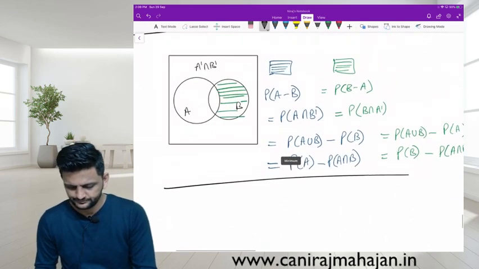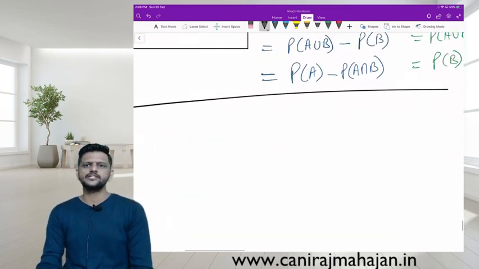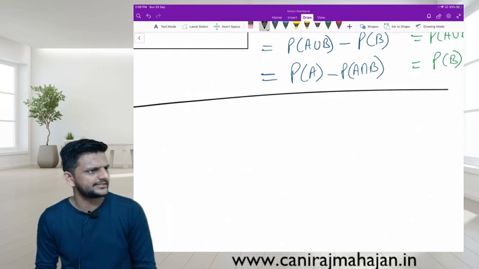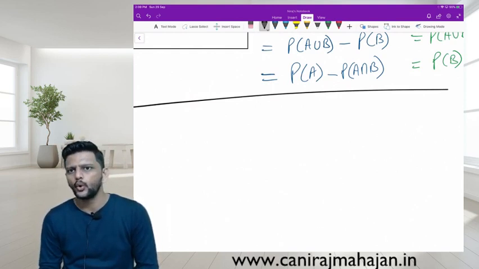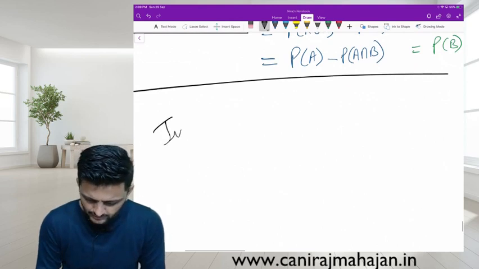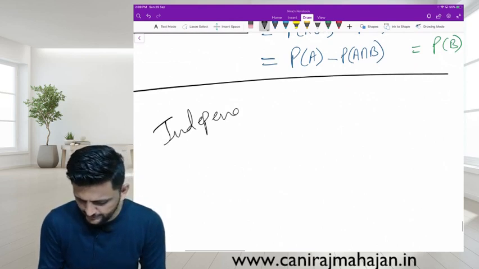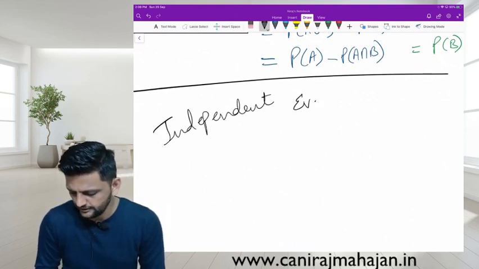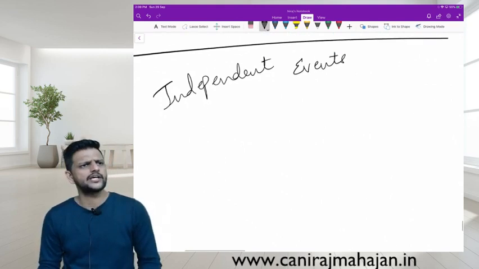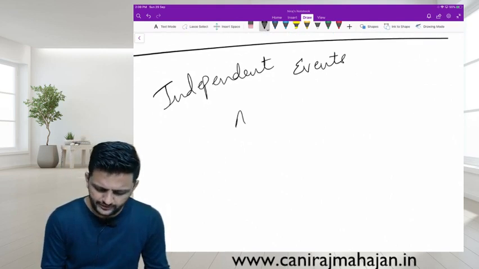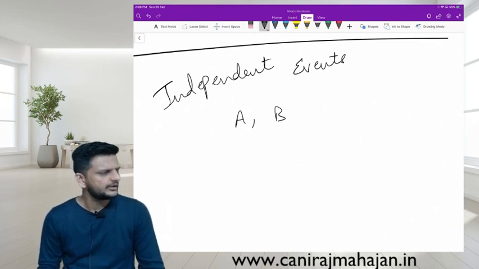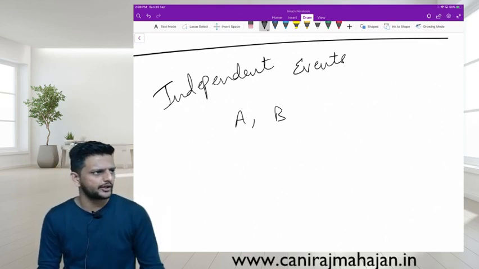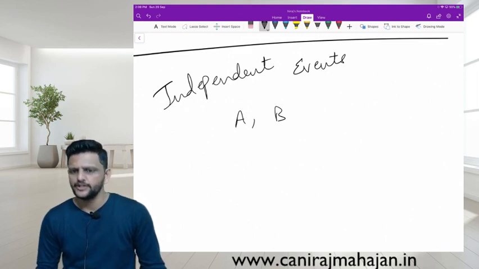Move ahead. So mutually exclusive is done, also known as incompatible; the intersection is 0. Correct. Then the next one we have is independent events. When do we say events are independent? A and B are independent when the happening of A is not dependent on B, and the happening of B is not dependent on A. They are independent of each other.